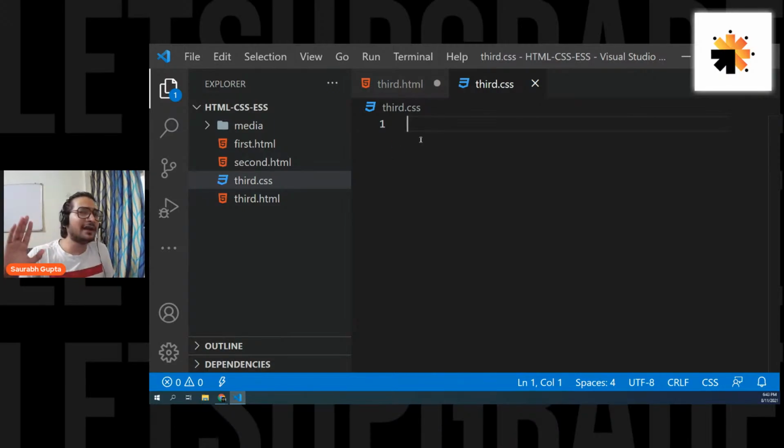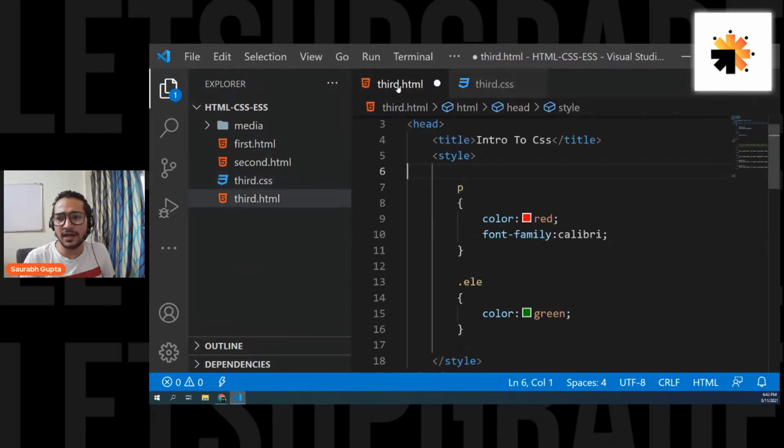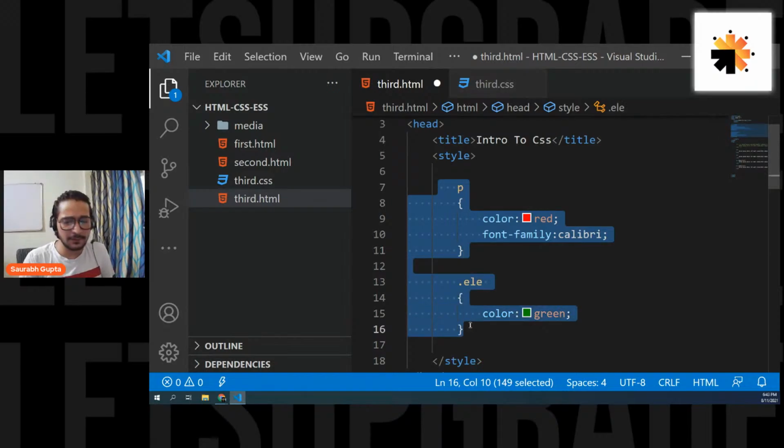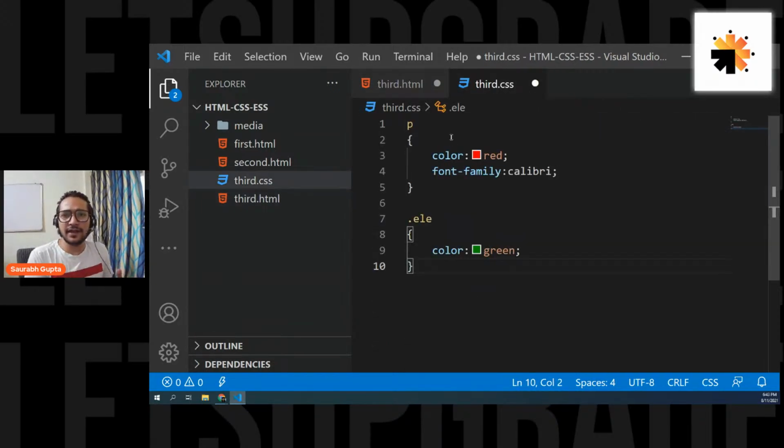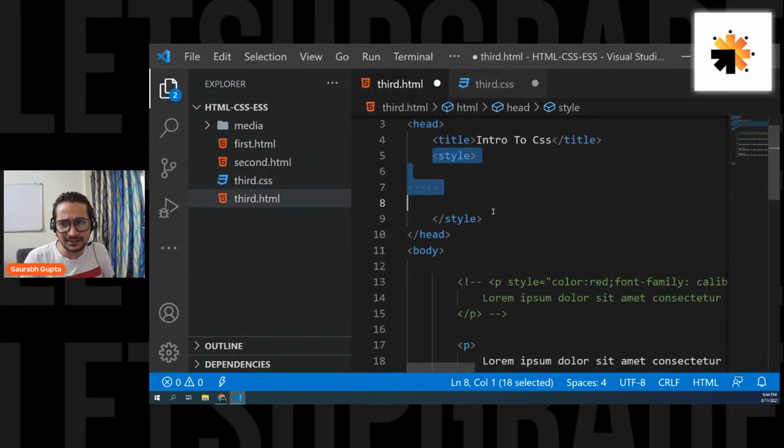Now you don't have to write any style tags here, nothing like that, because this page is completely dedicated to CSS. And that's cool. Now you can simply copy your CSS and paste it there. That means just the way you write your internal CSS, you can also write your external CSS. There are no changes in writing CSS. You're still selecting elements by tag names or class names, and you're still writing the same CSS. But now you don't need the style tag.